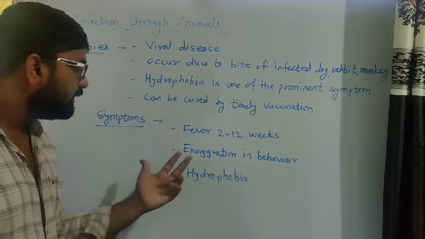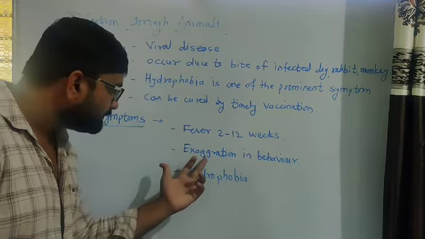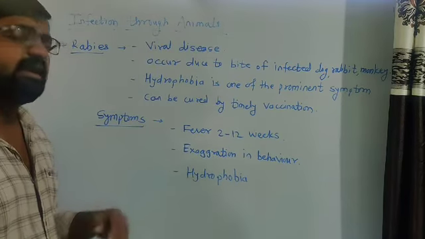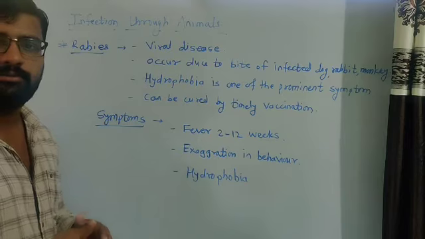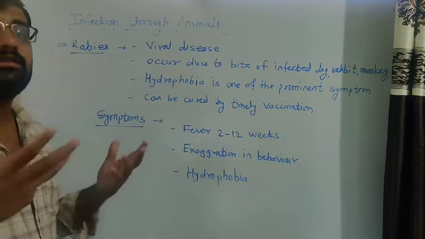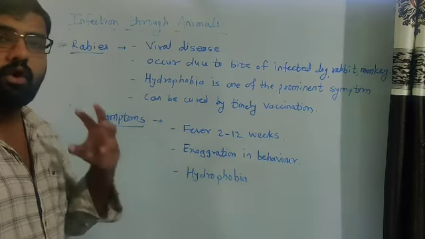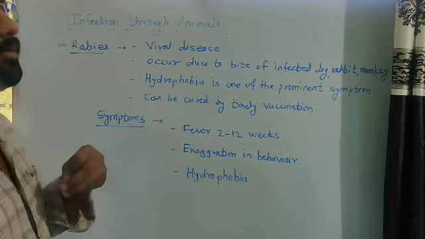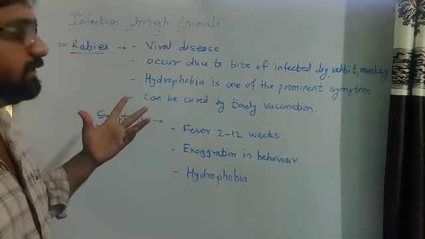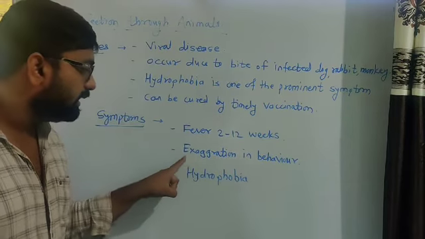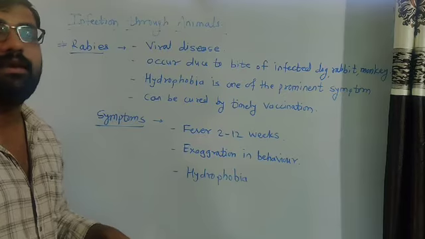Then exaggeration in behavior. Exaggeration means a very big imagination in the behavior of that person. In their talks, that type of person says many different imaginary things. Such thinking is called exaggeration in behavior.